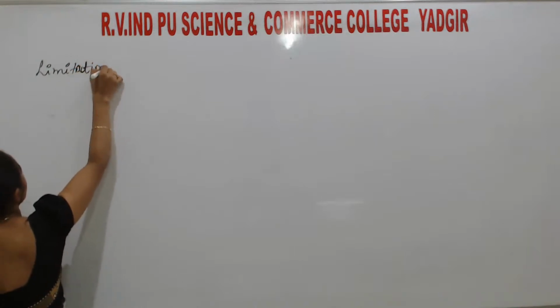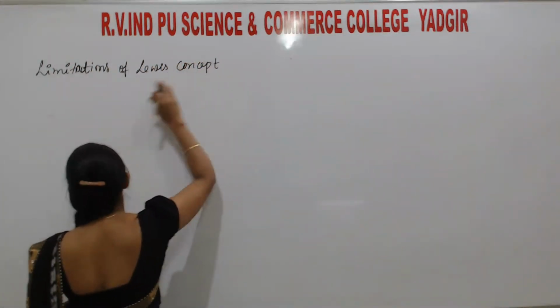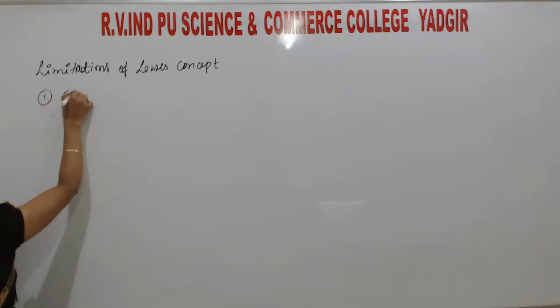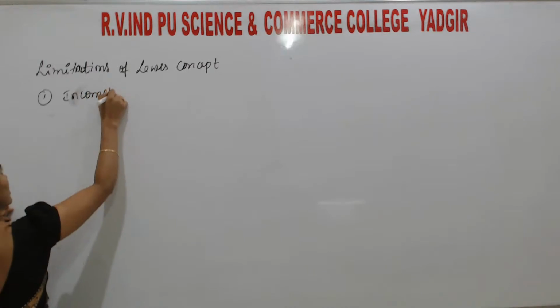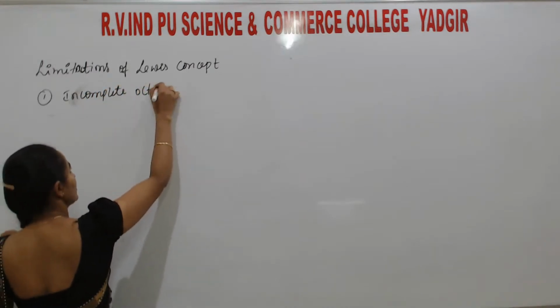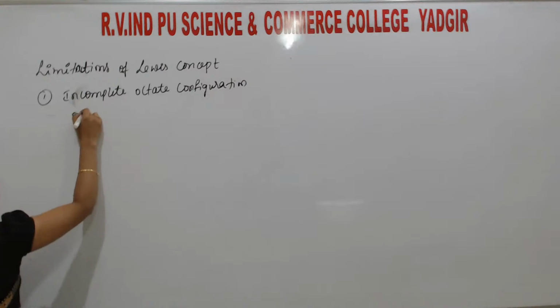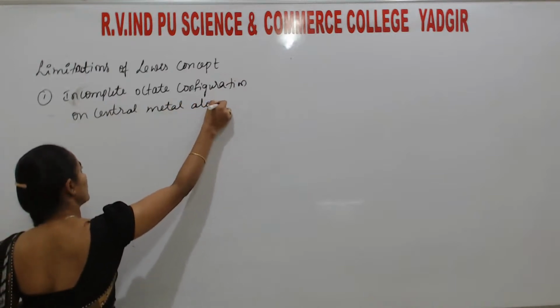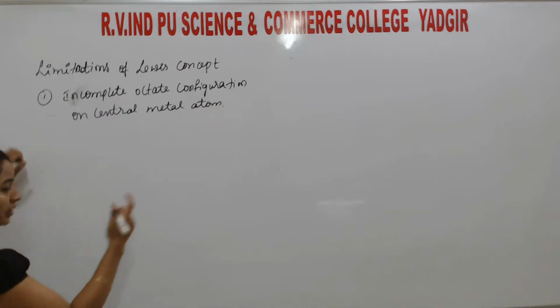Limitations of Lewis concept. The first limitation is incomplete octet configuration on central metal atom. First limitation. Later I will explain.